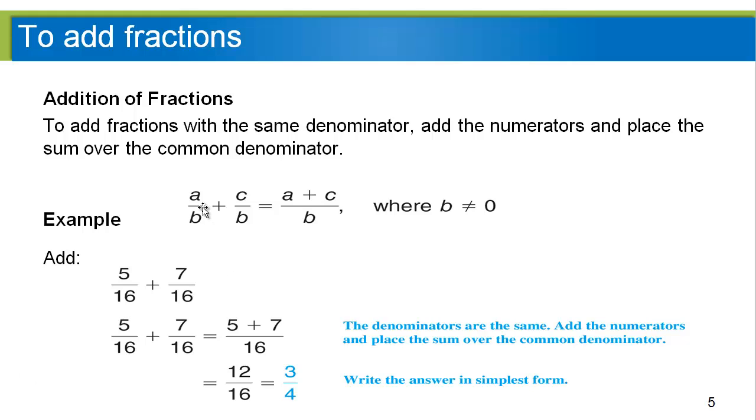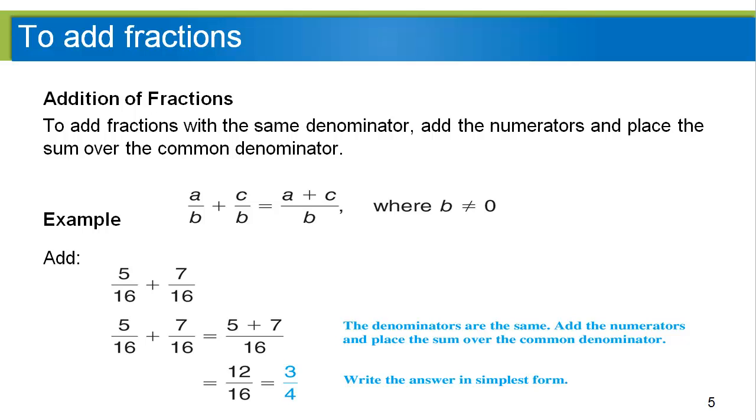We have a over b plus c over b just equals a plus c over b whenever b doesn't equal 0. So anytime we have two fractions with the same denominator, right, they're both b, then we can add those fractions, and subtraction is the exact same thing. All you do is change the addition symbol to subtraction, but only when the bottoms are the same. Then it makes the math really easy.